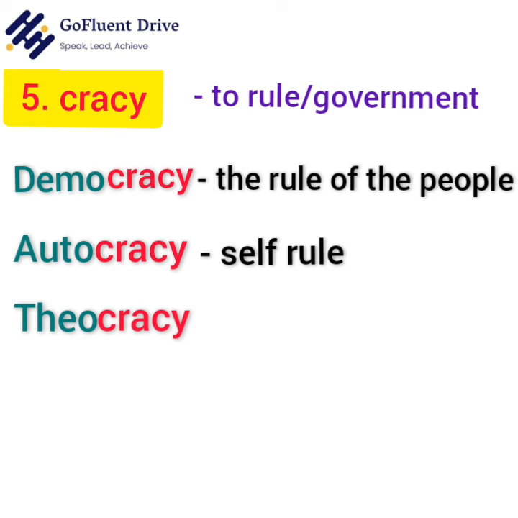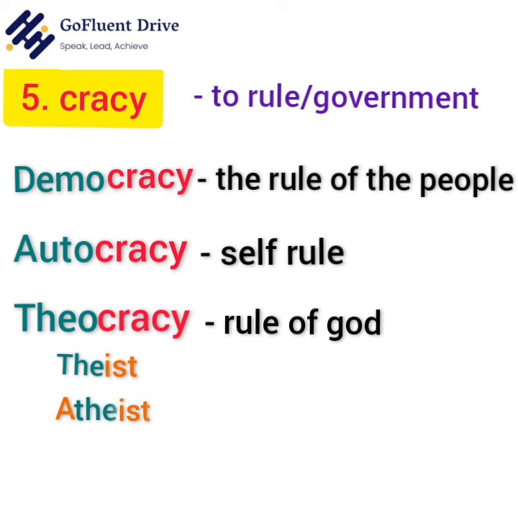Theocracy. Here we have two root words, theo and cracy. We know that cracy means to rule and theo means God. Thus, theocracy means rule of God. For example, if a person believes in God, we call him a theist. And a person who doesn't believe in God, we call him an atheist. There are some people who believe in many gods. They are polytheist. And there are some people who believe in single God. They are monotheist. The study of God is theology.